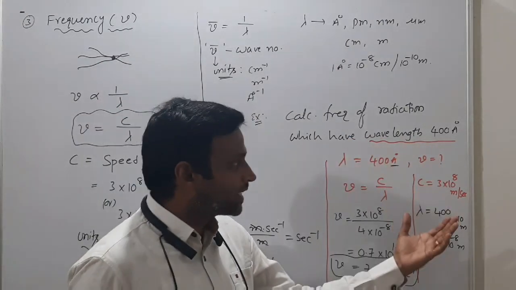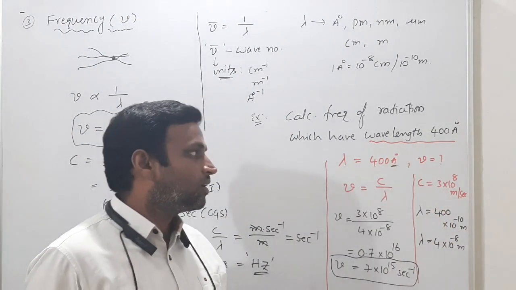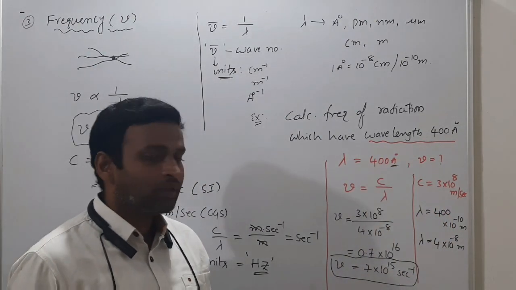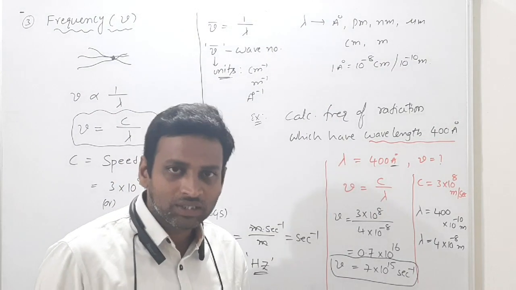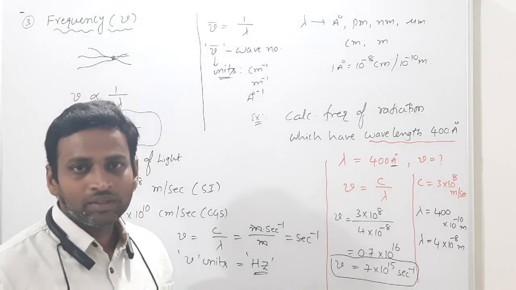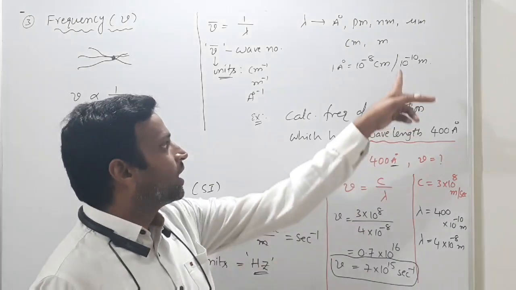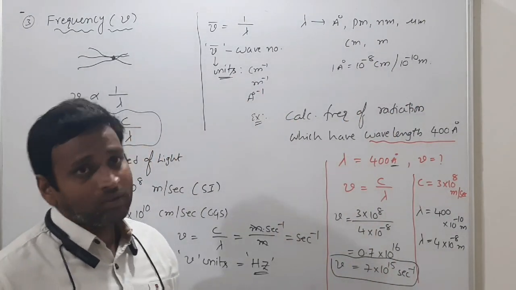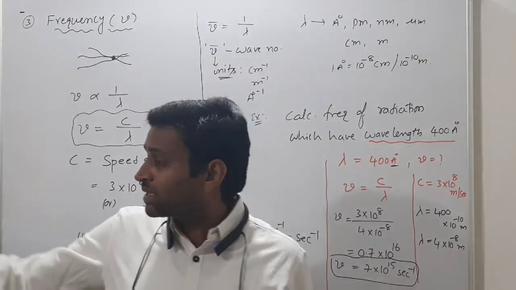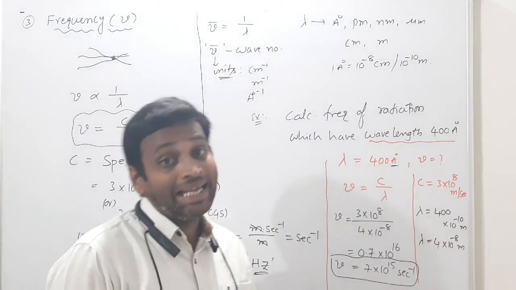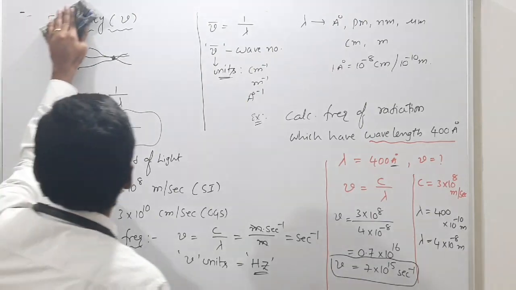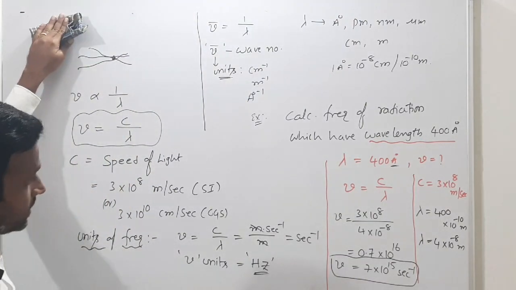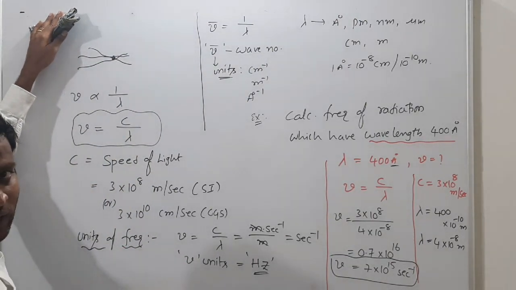Suppose wave number is asked, so take it as 1 by 400. Suppose the option is given in centimeter inverse, so convert that. So 1 by 400 into 10 power minus 8 centimeters. That way you will get the wave number. Wave number means the number of waves present in a unit length. Got it sir? So this is about frequency. You must write all these things, so take a screenshot and write them down.